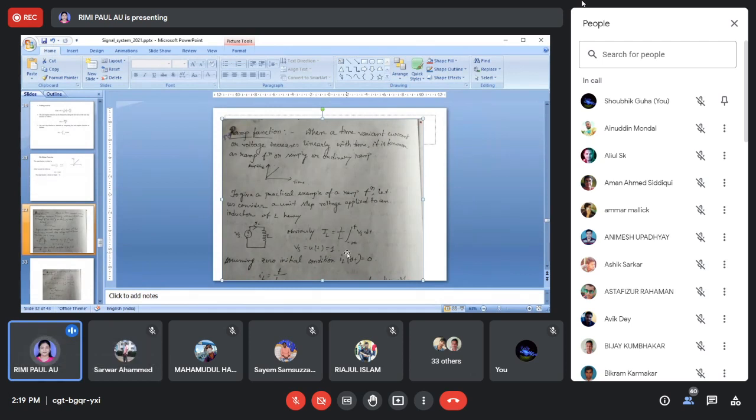Take the integration from minus infinity to 0 and 0 to t. From minus infinity to 0, u(t) dt is 0, and from 0 to t you put the value 1. Now integrate and tell me whether you are getting t by L or not. If at least one member, please inform me.